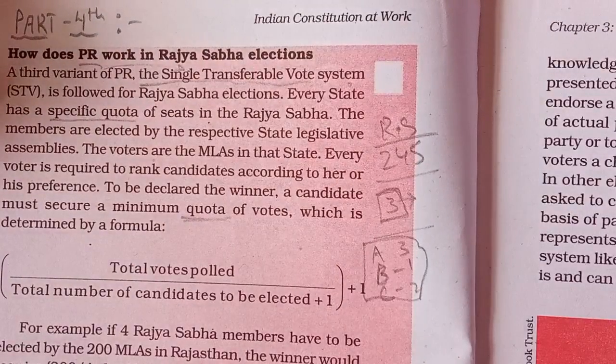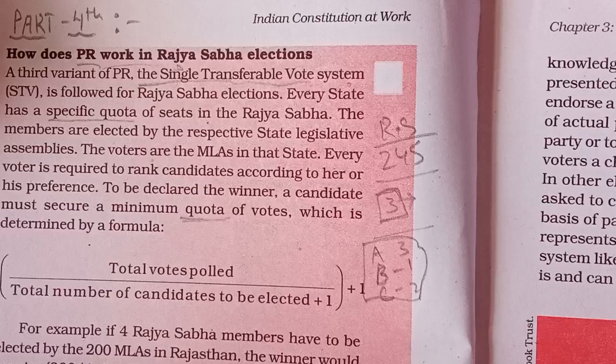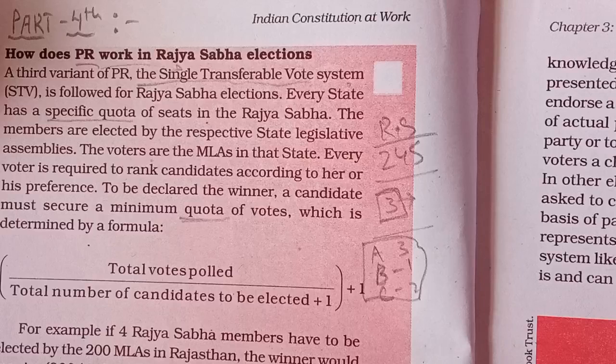Like in the FPTP system, we just saw that whoever got the highest number of votes was elected. We thought that he's the winner. But in this PR system, which uses the single transferable vote, we cannot say that the person who is getting the highest vote or the highest percentage of votes is elected. Here we have to achieve a benchmark, and that is the minimum quota of votes we have to achieve. So it is carried out by a formula. Let's talk about that formula.